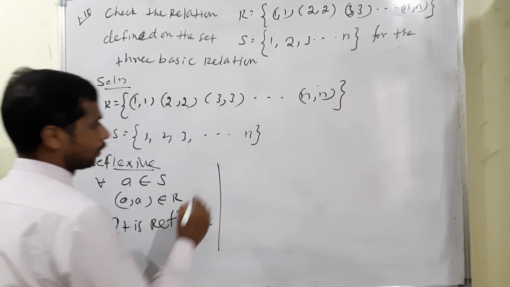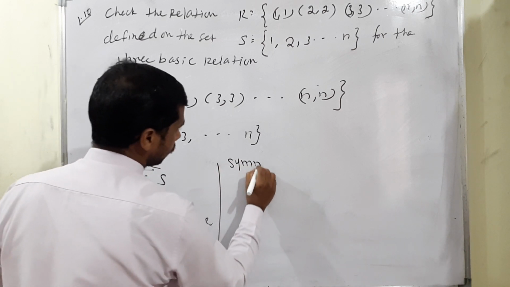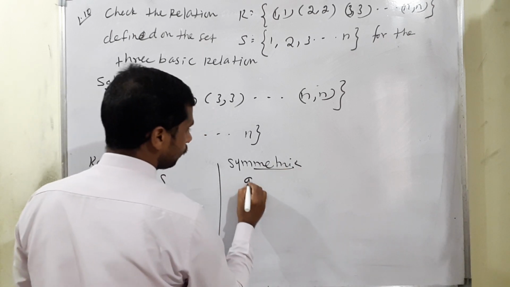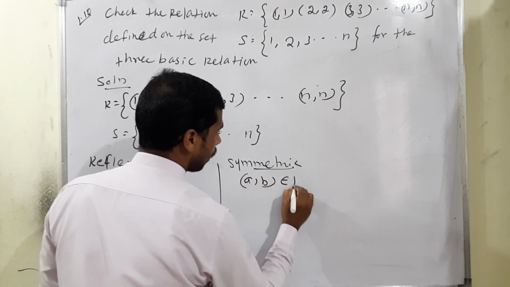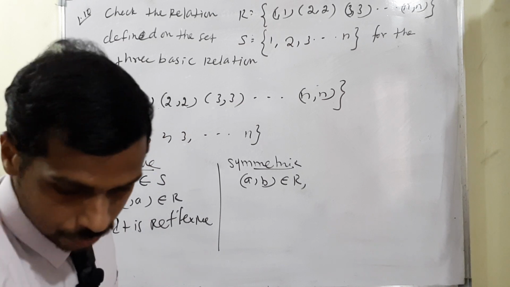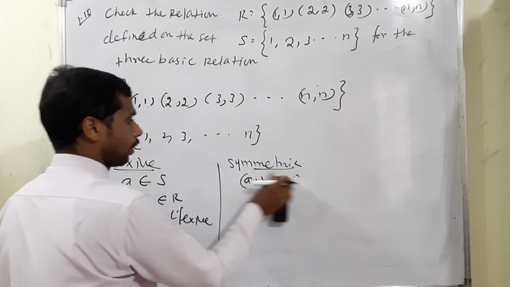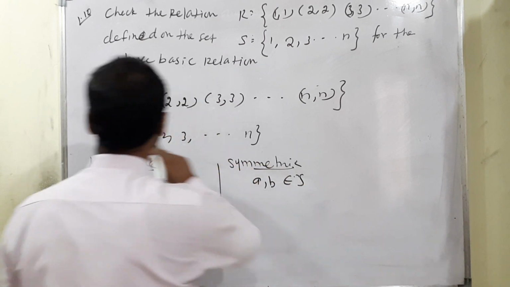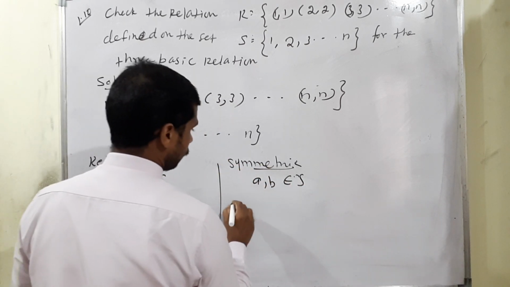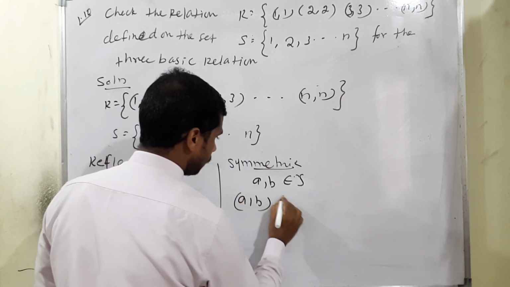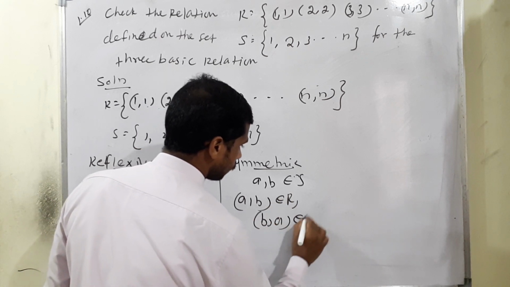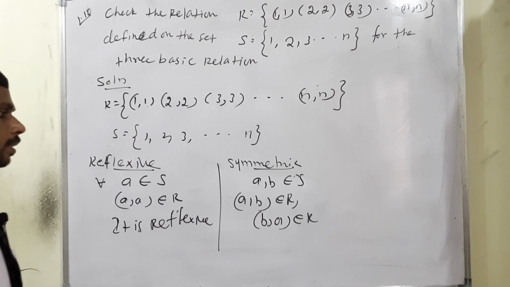Second one, symmetric. What is the condition actually? If (a,b) belongs to R, first, the main condition: a, b belong to S because the set is A. So the relation (a,b) belongs to R means (b,a) also belongs to R. Then only we can say it is symmetric.